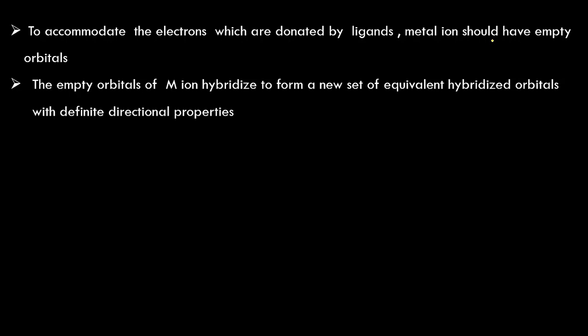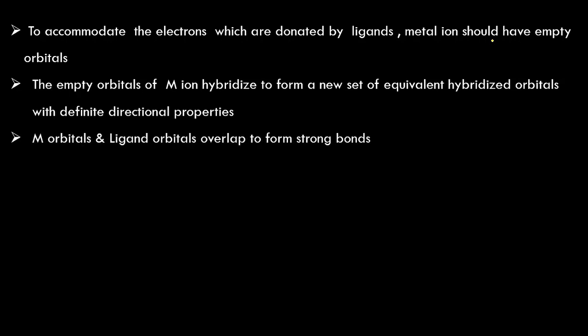Here the empty orbitals of the metal ion are hybridized to form new equivalent hybridized orbitals. That means the atomic orbitals of the metal ion undergo hybridization as per the number of ligands approaching, to accommodate the electrons donated by the ligands.